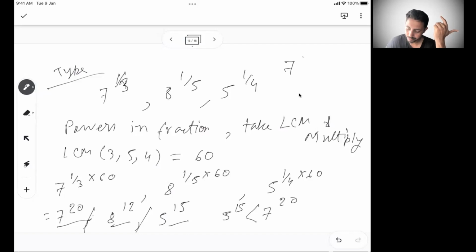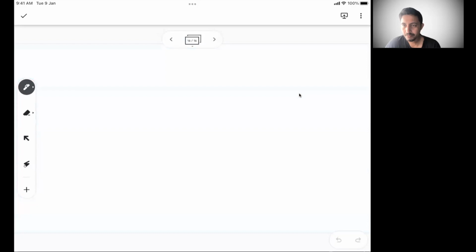Now you have to compare 7 to the power 20 and 8 to the power 12. Apply the same logic that I showed just earlier, on how to compare two numbers with integer powers. Take the HCF, and then let me know in the comment section which one is higher. So you can get practice of what we did just before. But if you are stuck, please feel free to drop a comment. I will possibly guide you.